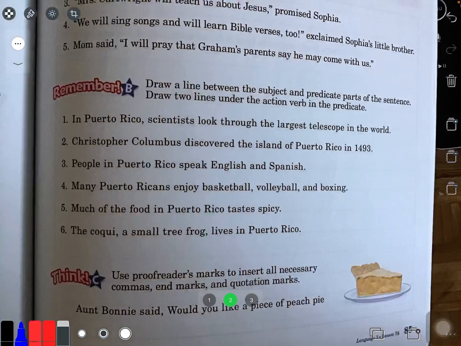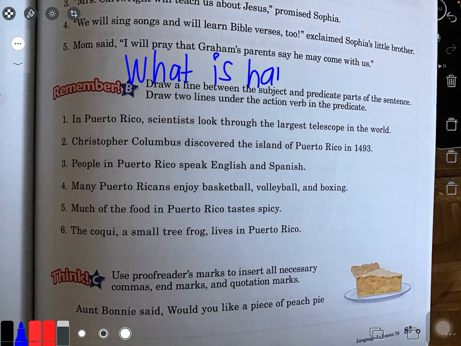Number one says, in Puerto Rico, scientists look through the largest telescope in the world. What is happening? Right? So what is happening in number one? What's the action there? Well, they look. Okay, who's looking? The scientists, and I'll just draw my line. That's it.